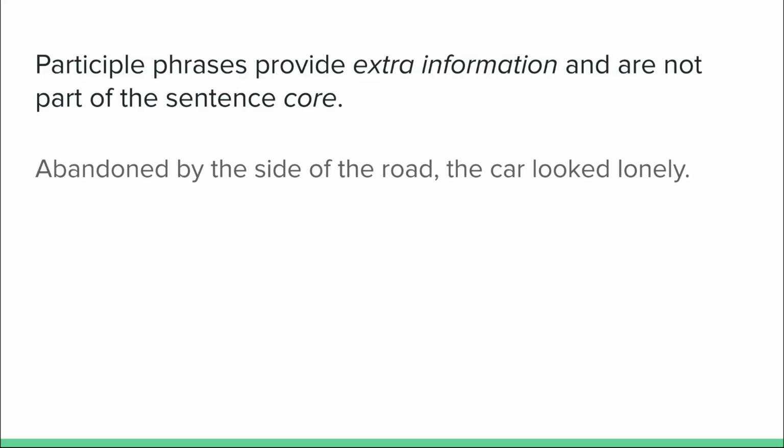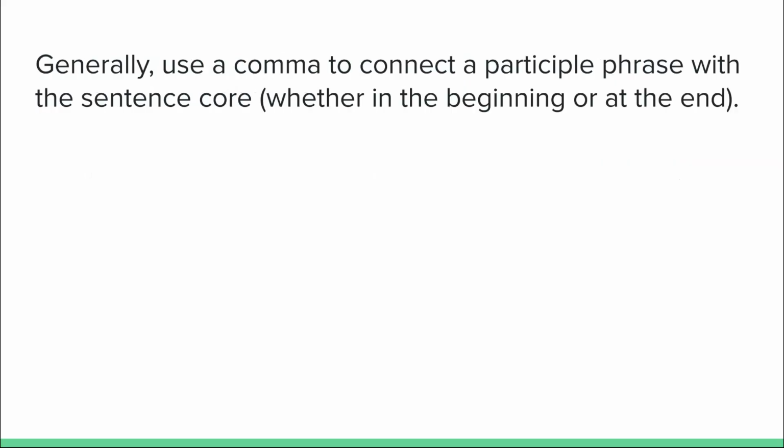So, for example, abandoned by the side of the road, the car looked lonely. In this case, the sentence core is the subject, the car, and its predicate, looked lonely. All the rest of that sentence is a participle phrase. The main thing I want you to notice is the use of the comma to connect the core of the sentence with the participle phrase.